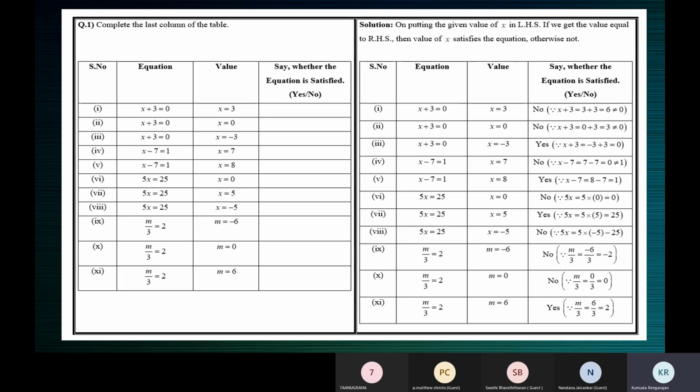Is it fine, children? Yes, ma'am. All right. That's what it is everywhere. Every sum, it's the same thing. When you're doing it at home, just understand everything. Meaning, when you're working one by one, please understand and work it. That's all it is. You just take up the LHS, apply the value which is given to you. And if that answer is equal to RHS, yes. Otherwise, no.